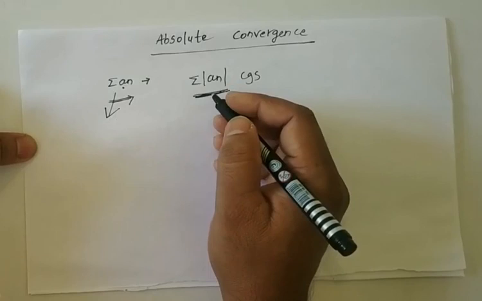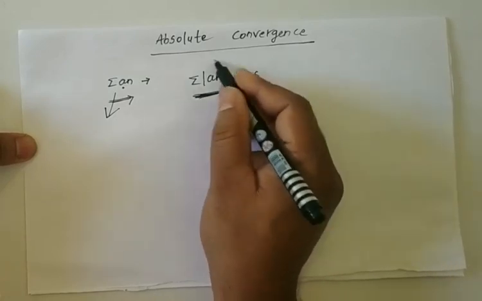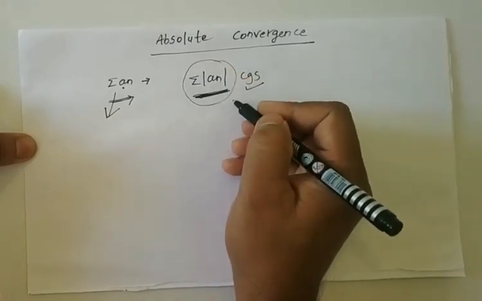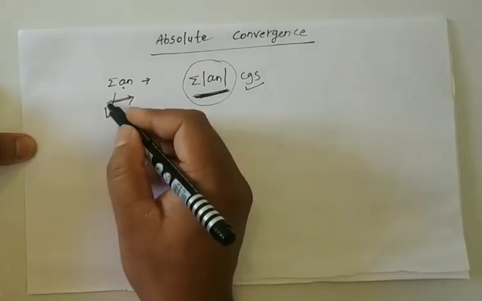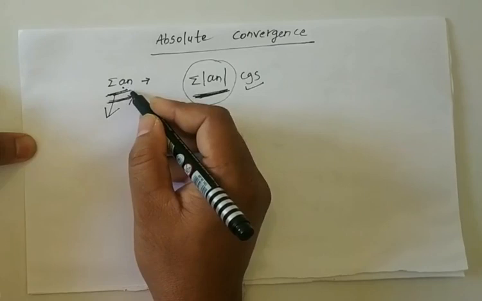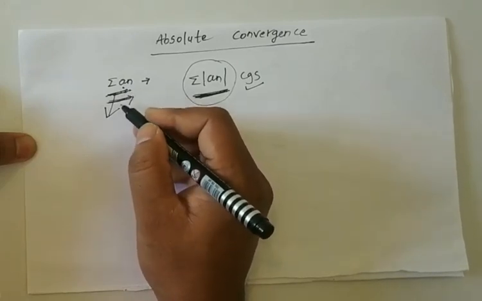Listen, only then can we say that the given series summation a n is absolutely convergent.